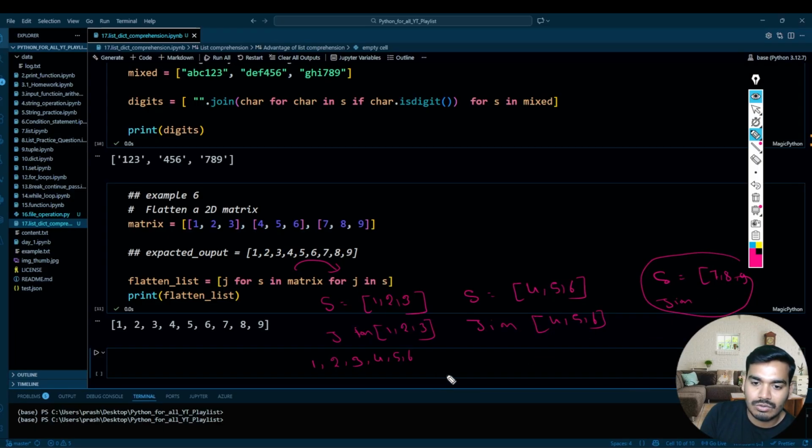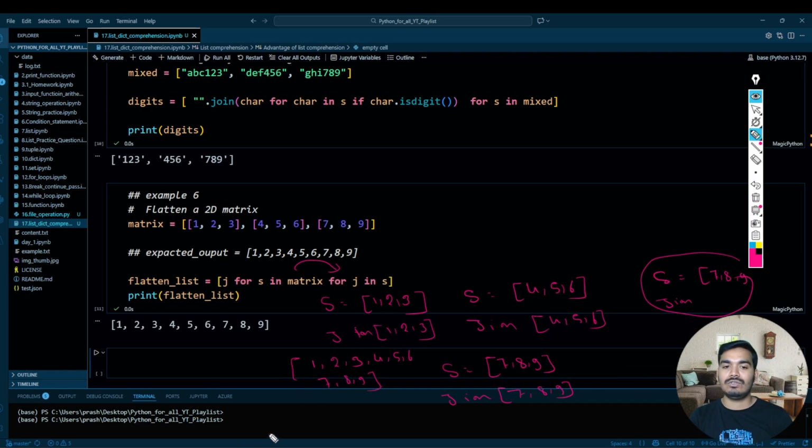So your S will be 7, 8, 9. Perfect. And J in 7, 8, 9, and it will append 7, 8, 9 to the list, and you will have a flattened list over here.